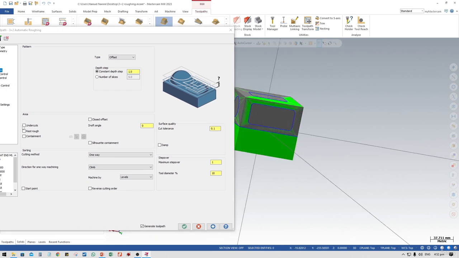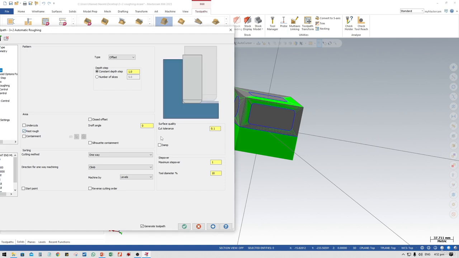There is no undercut, and there is no rest roughing. If you want to perform a rest operation, you give the rest rough, and it will remove stock according to the rest rough you have set. But I don't need to set the rest rough.